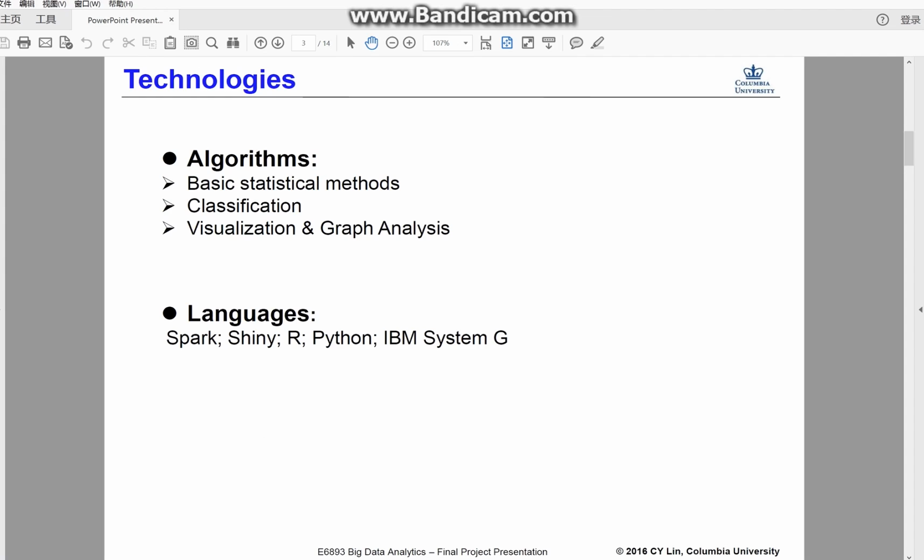Here are the technologies. For this project, we use basic statistical methods to conduct EDA. We utilize the classification method to build the model and make predictions. We also use some visualization methods and graph analysis methods. And we use R to create the Shiny app, and we use Python and System G for the graph analysis.